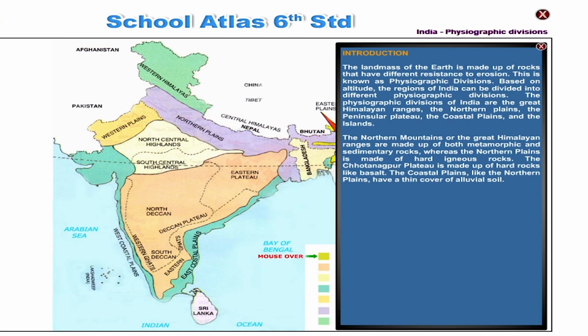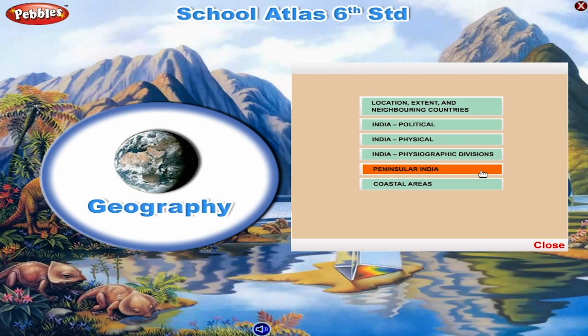the Islands. The Northern Mountains, or the Great Himalayan Ranges, are made up of both metamorphic and sedimentary rocks, whereas the Northern Plain is made of hard igneous rocks. The Chota Nagpur Plateau is made up of hard rocks like basalt. The coastal plains, like the northern plains, have a thin cover of alluvial soil. Peninsular India.